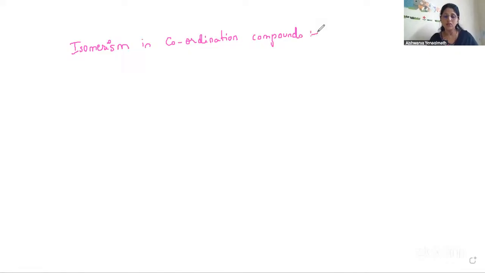The compounds having the same molecular formula but different structures are called isomers. Am I right?